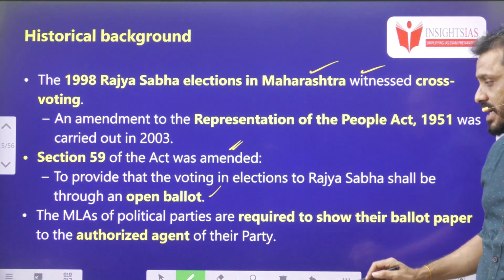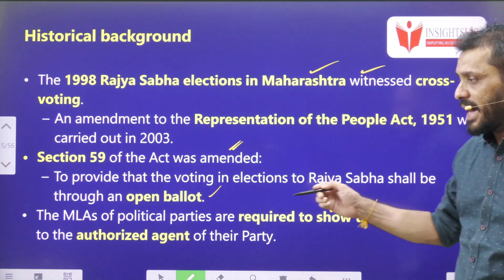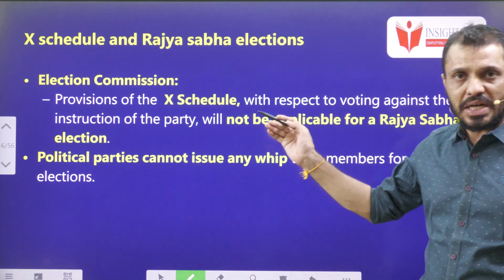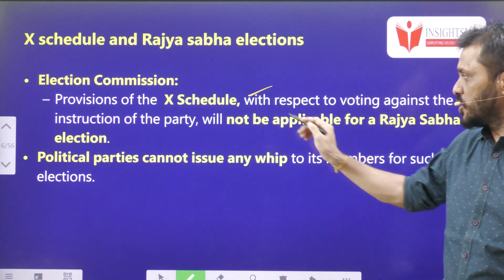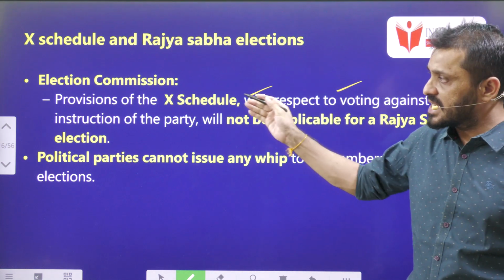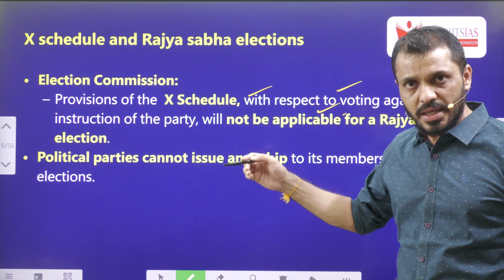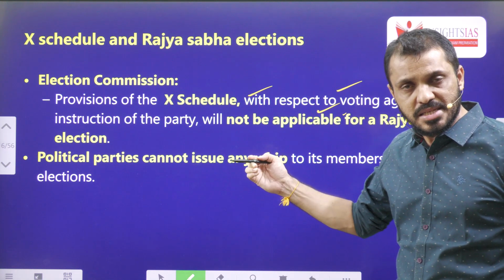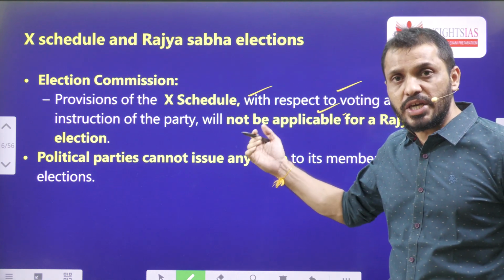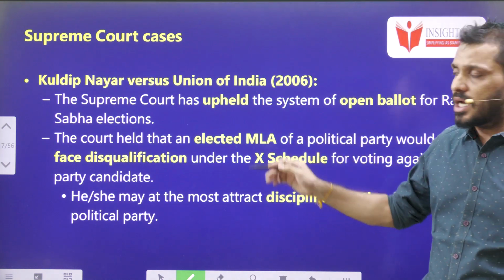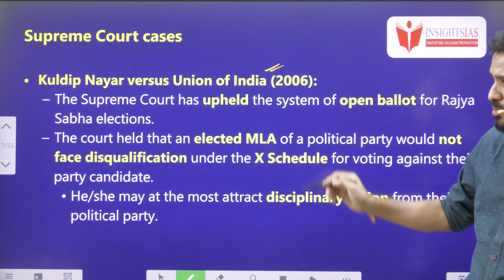The MLAs of the political parties are required to show their ballot paper to the authorized agent of the political party. And the Election Commission clarified that the provisions of the 10th Schedule regarding voting against the instruction of the party will not be applicable in the Rajya Sabha election. That means effectively political parties cannot issue a whip regarding the Rajya Sabha elections. The same thing was supported by the Supreme Court in the Kuldeep Nayar versus Union of India case.